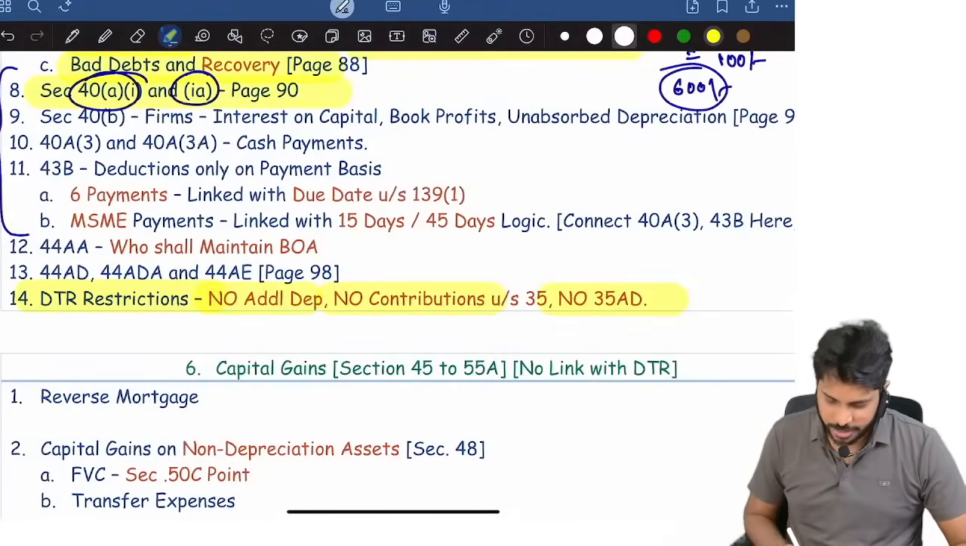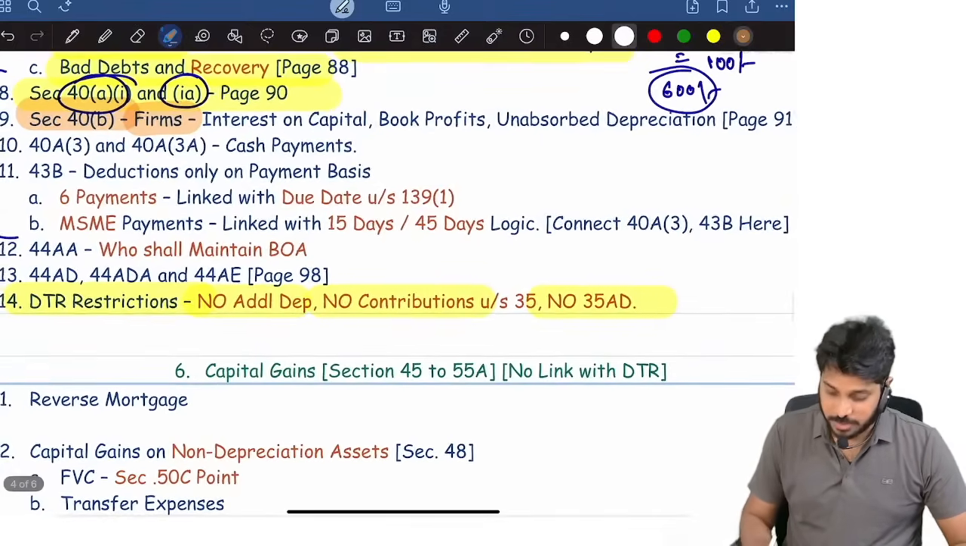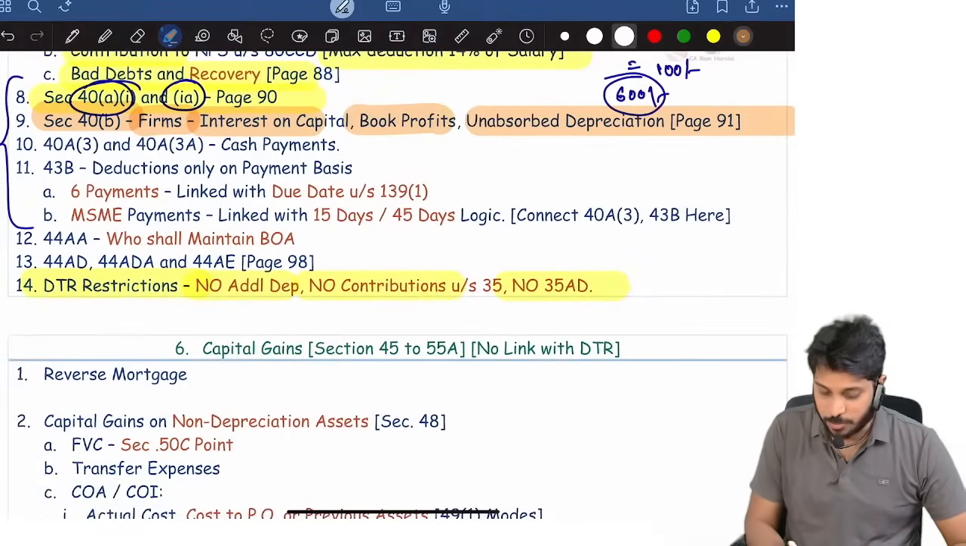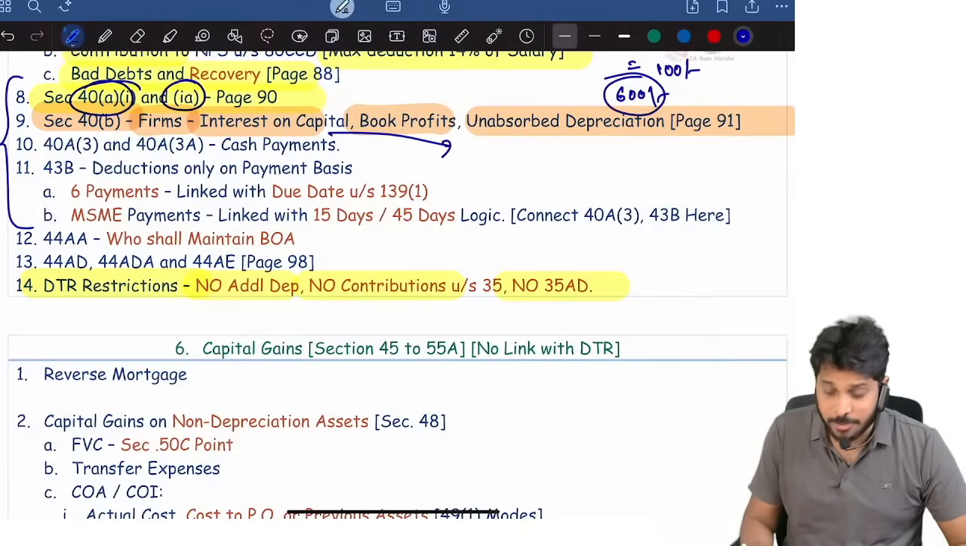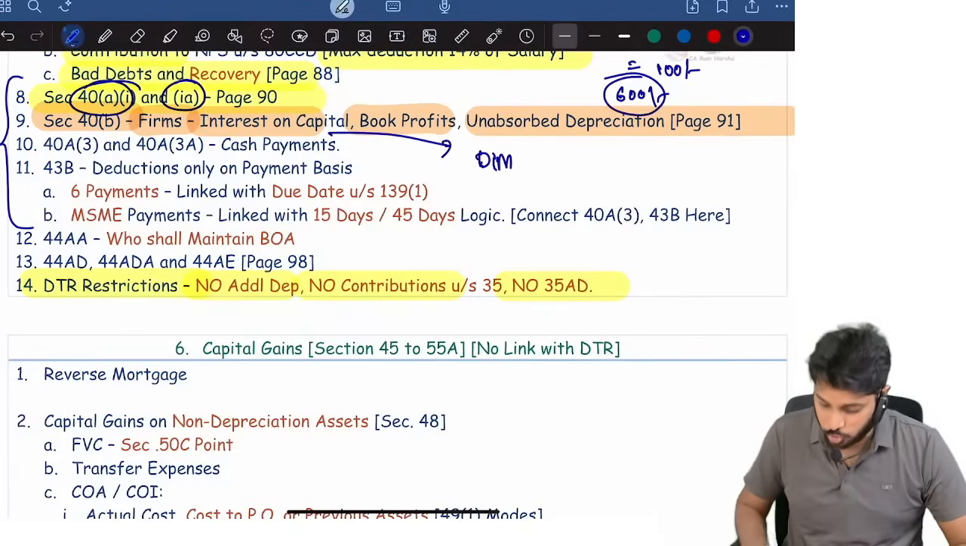So 40A, 40A(1A) is over. So here 40B, firms. Okay, firms, interest on capital, book profit, unabsorbed depreciation. For firms also, I recommend you to watch my detailed marathon. I already showed it in the playlist.